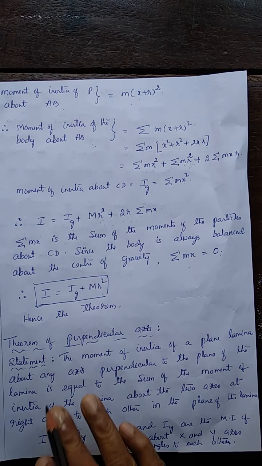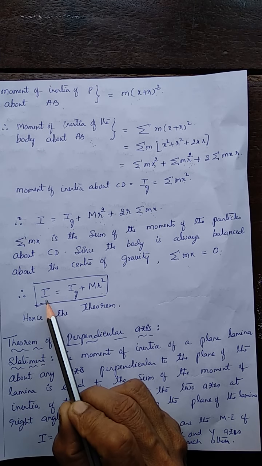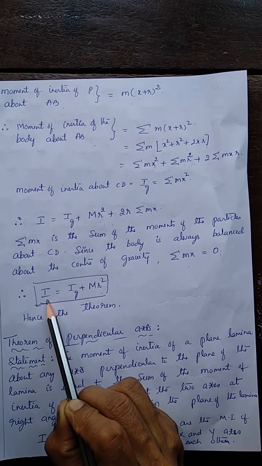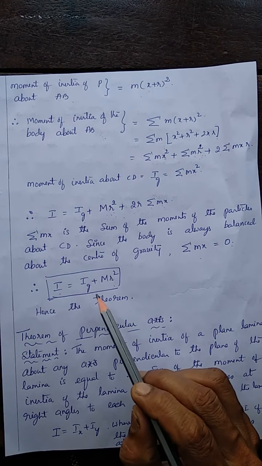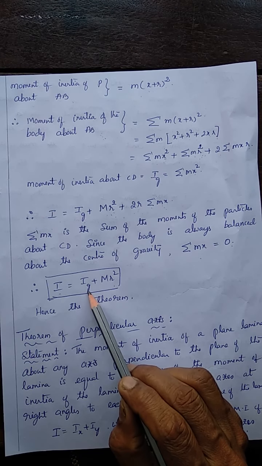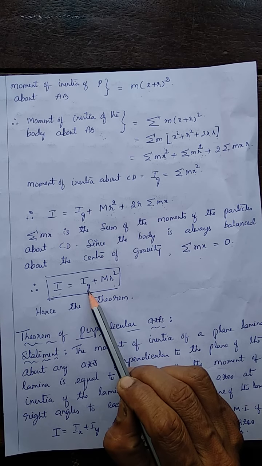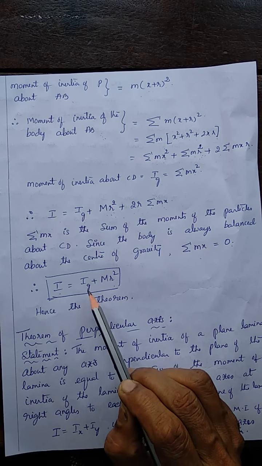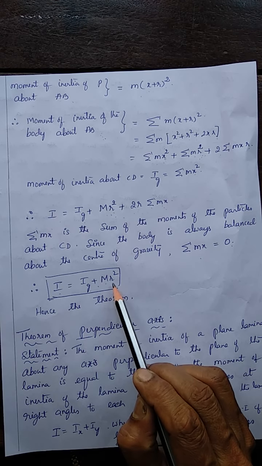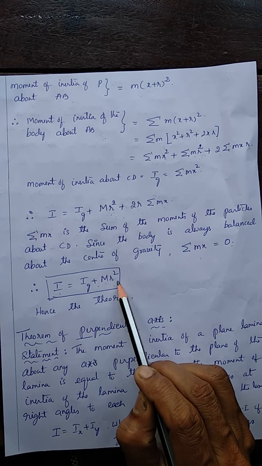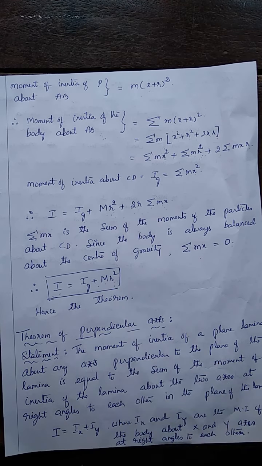This is the theorem. What does the theorem say? The moment of inertia of the given body about any axis is equal to the sum of the moment of inertia about a parallel axis through the center of gravity, and the product of the mass of the body and the square of the distance between the two axes. This is the theorem of parallel axis. Second one is the theorem of perpendicular axis.